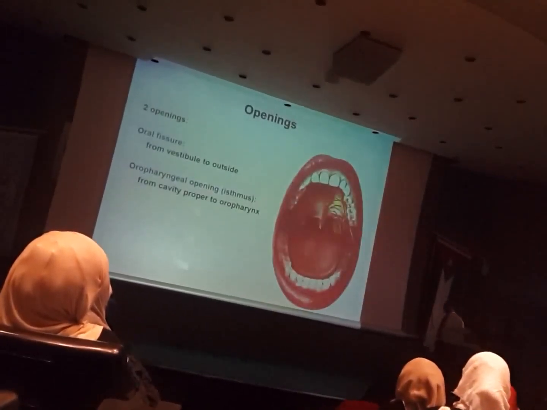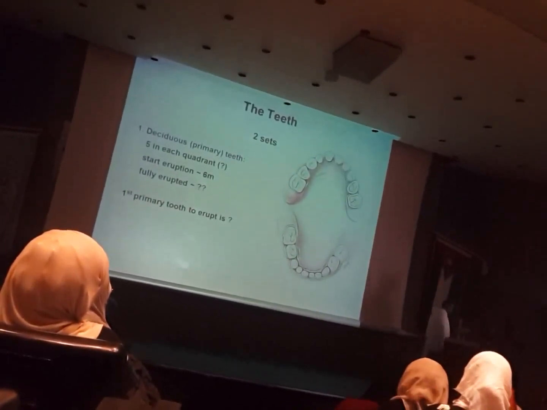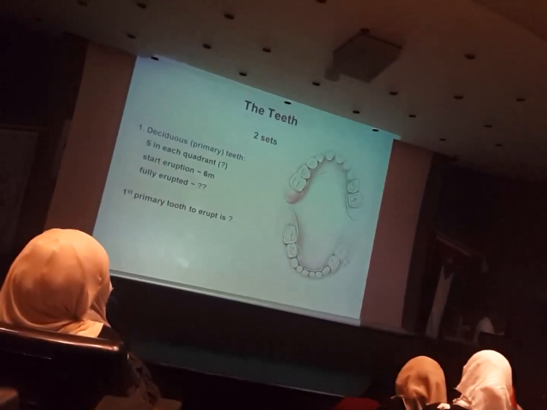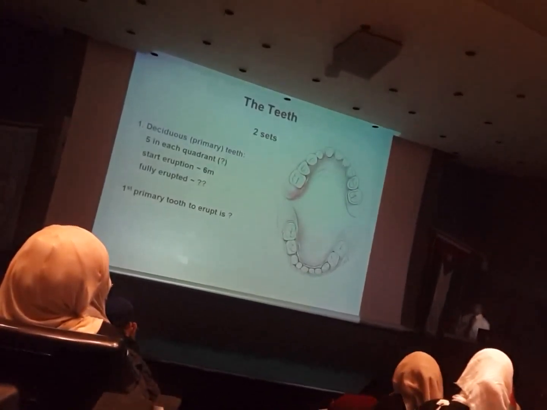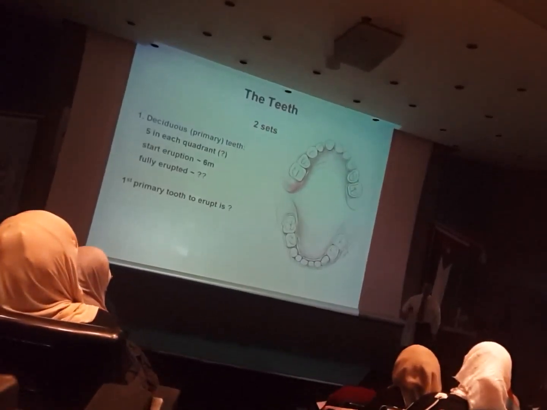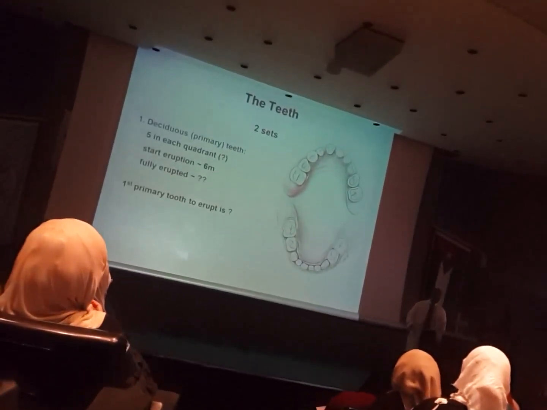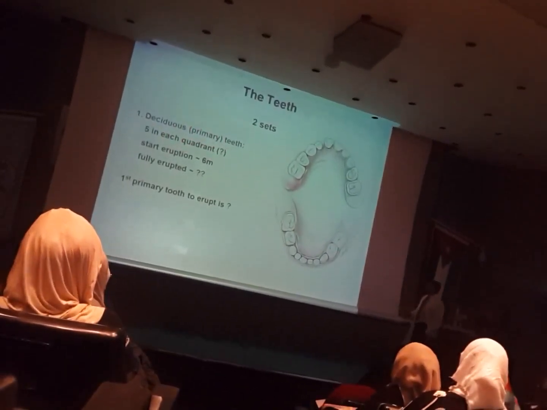Okay? Two main openings. Let's go directly to the contents. Two main contents of the oral cavity now, which we will be speaking about: teeth and tongue. Teeth, as you know, there are two sets of teeth: deciduous, primary, and permanent. The deciduous or the primary teeth are 5 in each quadrant.